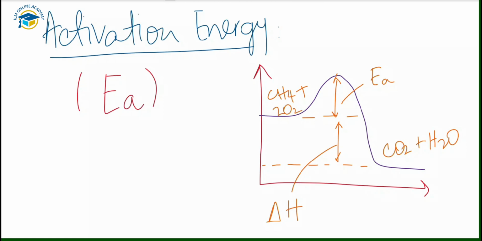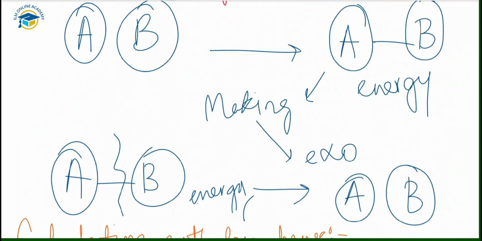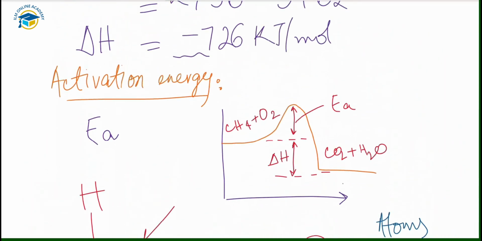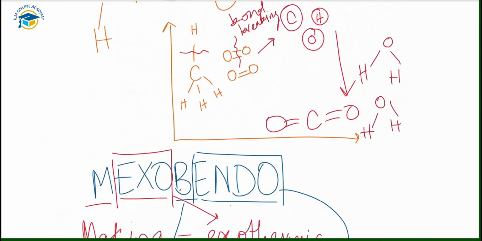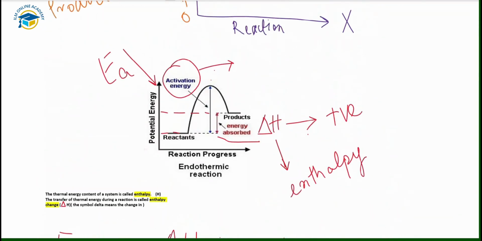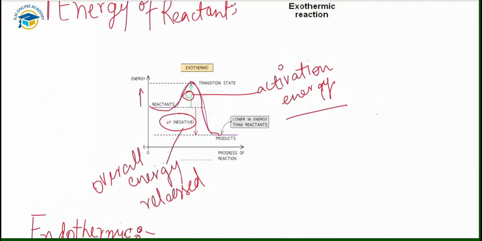In the previous examples, we also have the activation energy. You can see here, this is the activation energy that is required for the reaction to happen, the blue arrow as you can see on my screen, for the endothermic reaction. And for the exothermic reaction we have this one. This is the activation energy that is required, and delta H, that is negative, is the overall energy that is released in this exothermic reaction.